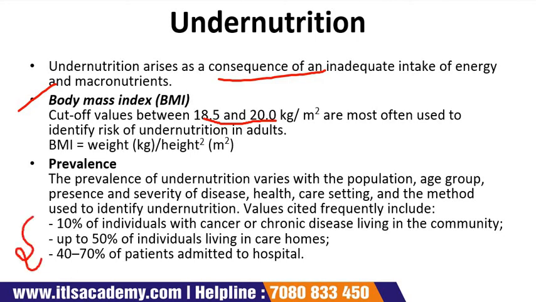These figures show that undernutrition is not a rare event, so healthcare staff working in all these settings should be aware of this, and of the need to instigate and implement screening, prevention, and treatment policies.